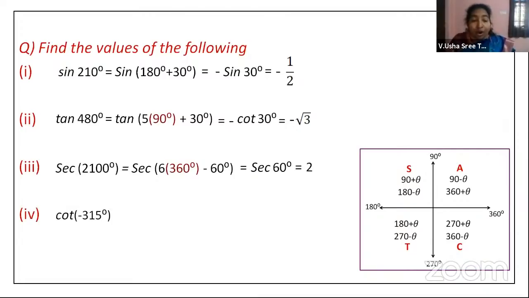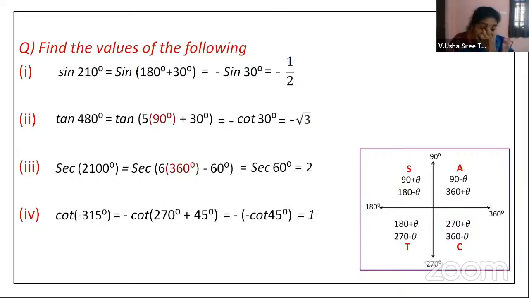Okay. Now, cot of -315 degrees. Now, cot of minus theta is minus cot theta. So I can write it as minus cot 315 degrees. But cot 315 degrees, you can write it as 270 degrees plus 45. 270 is here. Plus 45 will be in the 4th quadrant. In 4th quadrant, how is cot? It is negative. So minus of minus tan 45, which is equal to 1.